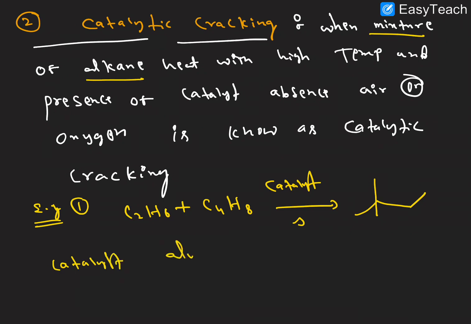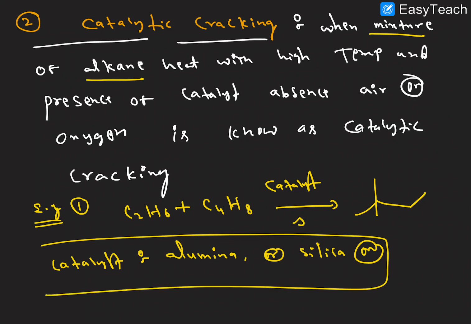The catalyst here is alumina, or we can use silica. So these are examples of catalysts. Heating a mixture with alumina or silica will give higher compounds. This is called catalytic cracking. So these are the important chemical properties. I think we have mostly discussed all the chemical properties of the alkane.